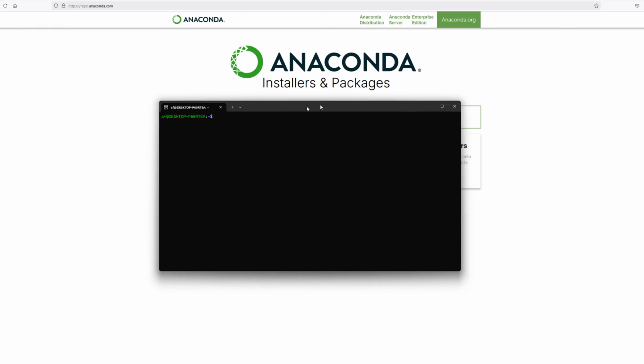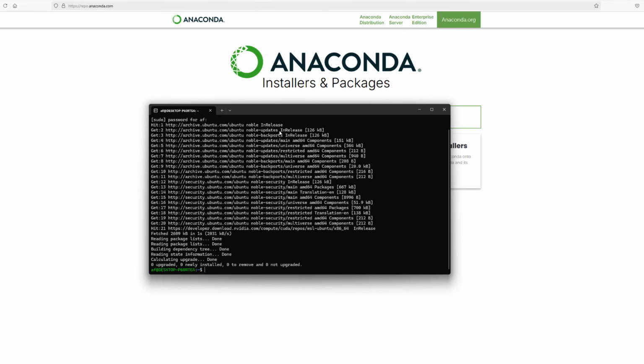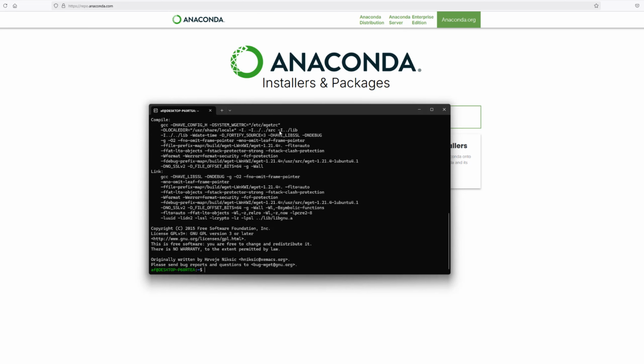So let's install Anaconda. First, we ensure we are in the home folder, then we can update and upgrade everything on the OS, which is always a good thing to do. Next, we will install wget, so we can use it to install Anaconda. wget is a command line tool used to download files from the internet directly from the terminal. It supports HTTP, HTTPS and FTP protocols. We can confirm the version with wget --version.